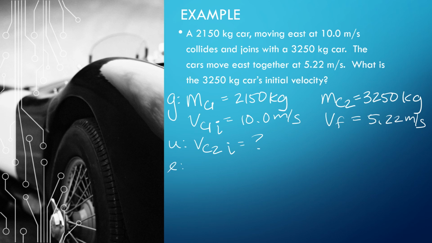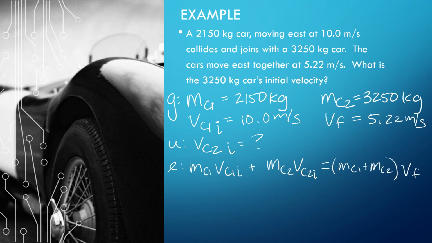All right, so I have to take the momentum of both cars to begin with. So I know that it's the mass of car 1 times the velocity initial of car 1 plus the mass of car 2 times the velocity of car 2 initial. And then they get stuck together. Okay, so I have one car crashing into another car, and the two cars move together as one. So that means the mass of car 1 plus the mass of car 2 times the final velocity, right? Because they're moving together. So, okay, let me plug this in.